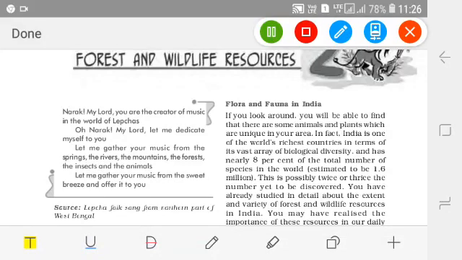Myself, Vivek sir. Today we will start with lesson 2 of Geography. The name of the chapter is Forest and Wildlife Resources.